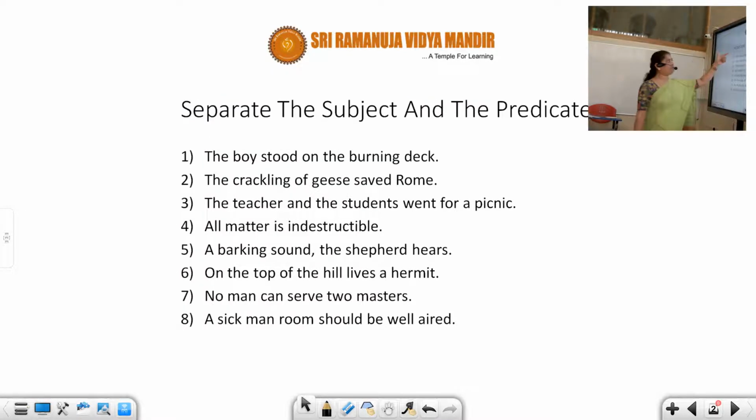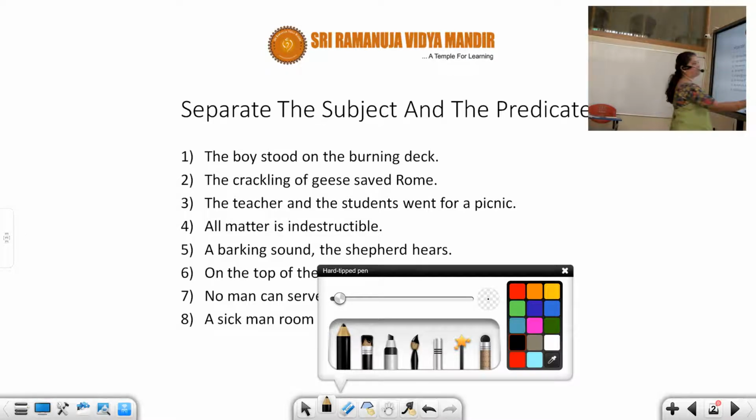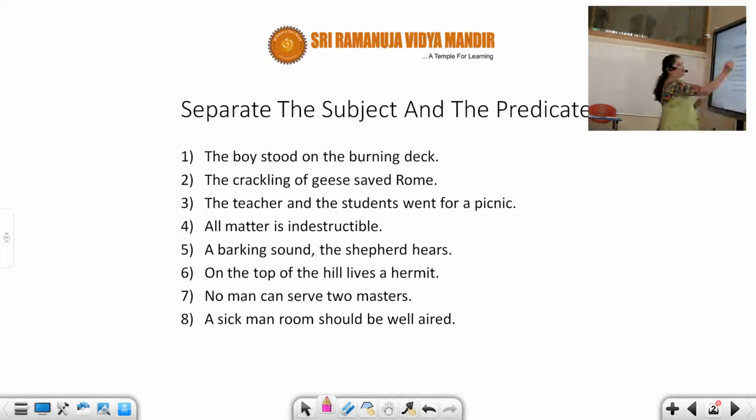I've completed two answers for you. The first one and the second one we solved the first day, and the remaining I gave for your homework. The boy stood. You remember, students, I was telling you that you first identify the verb. When you identify the verb, dividing the subject and the predicate becomes easy. That is the reason why I did not discuss the solution in the previous class, because after I complete the parts of speech, you will understand better, I thought.